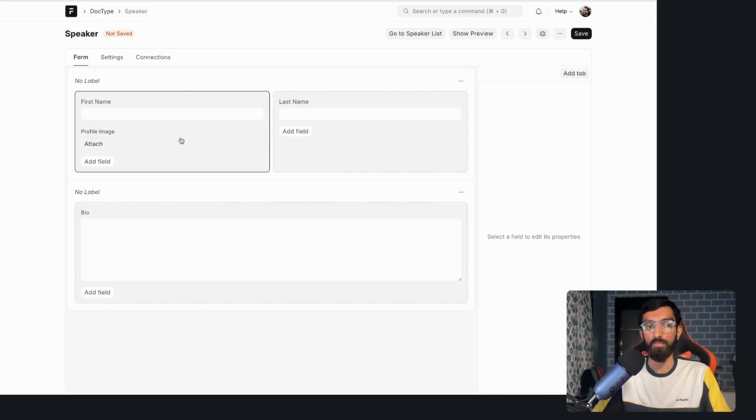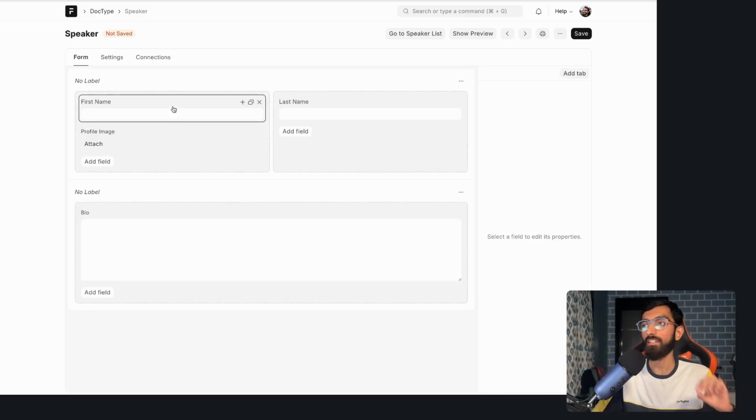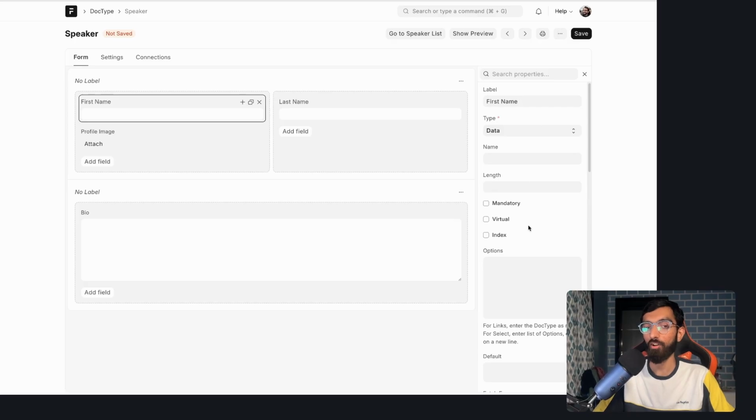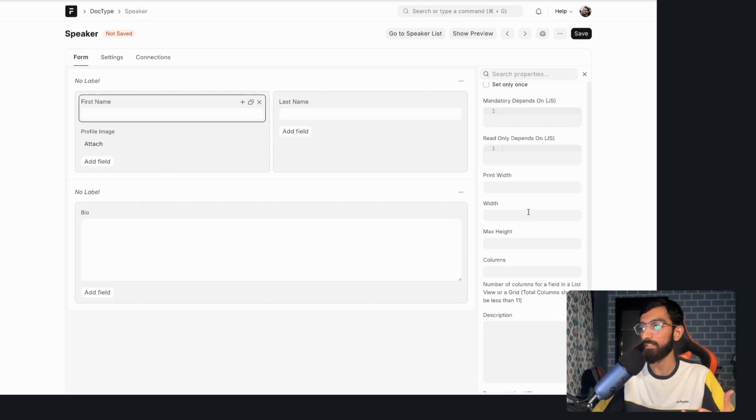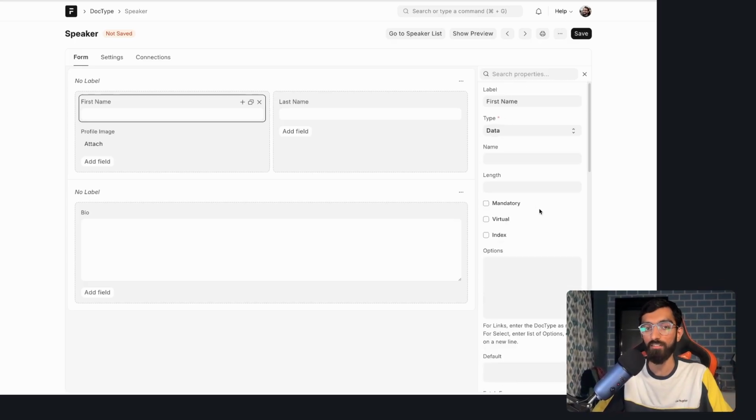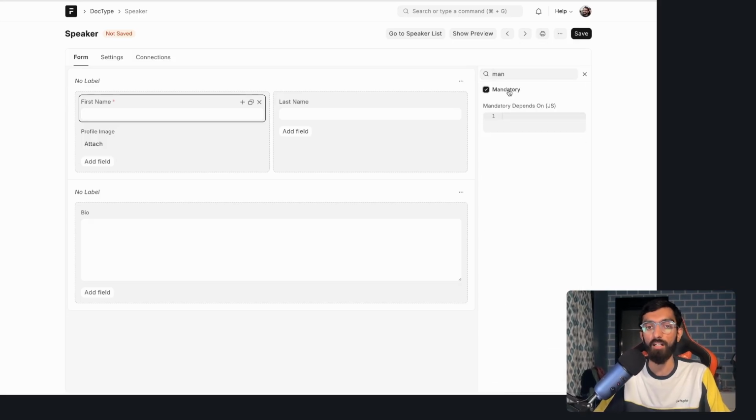That's fine. Now I want the first name to be mandatory. Like if I click on the field, you will see there are a lot of these options or configurations available. This is the configuration over code thing. And I will search for mandatory, mark this mandatory, and without writing any code, this field is mandatory now.